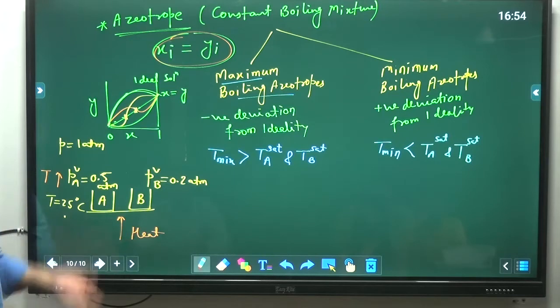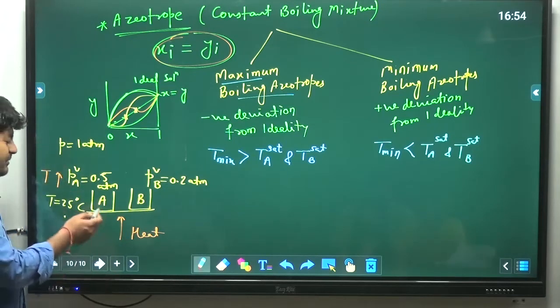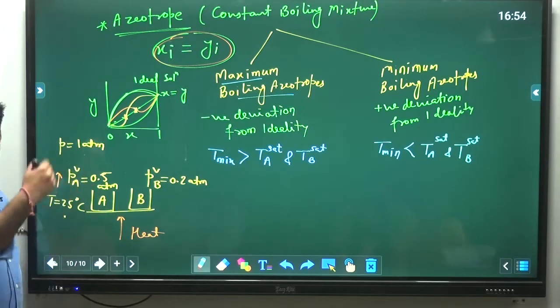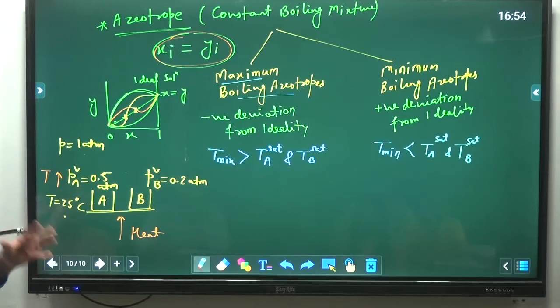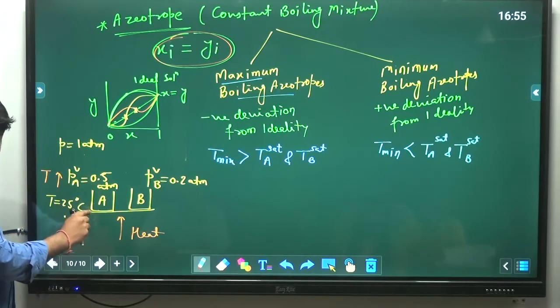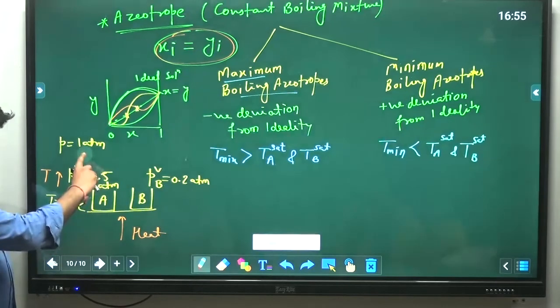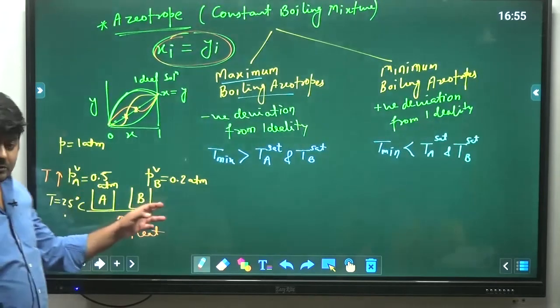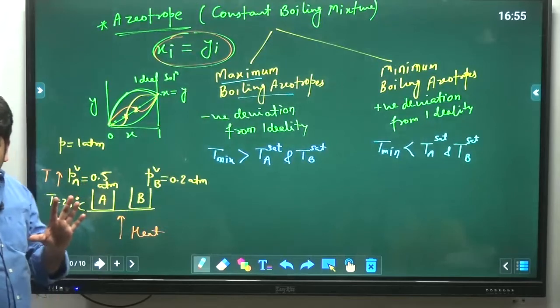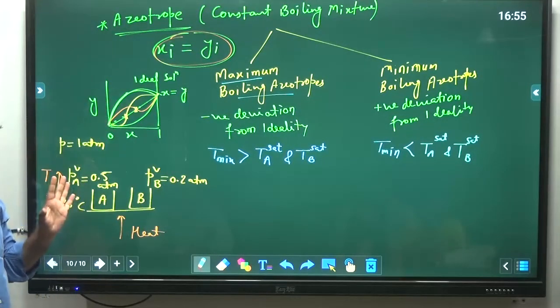I am supplying the heat, temperature will rise, vapor pressure will increase. For component A, it will become 1 atm at first place as compared to component B. It means I can also explain this as, the time taken by component A will be smaller as compared to B to reach the atmospheric pressure.